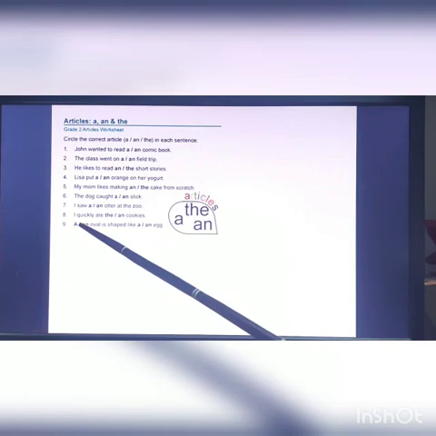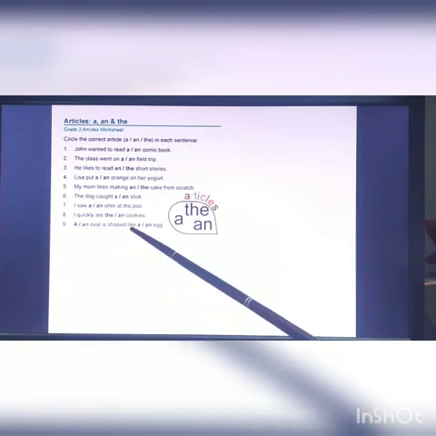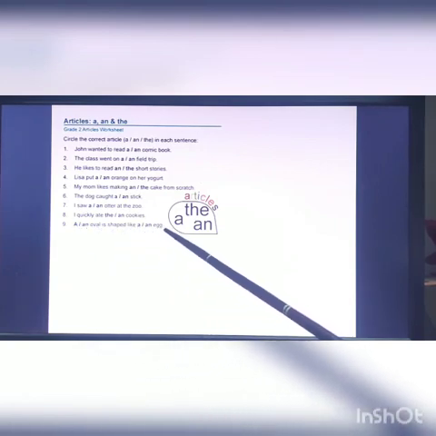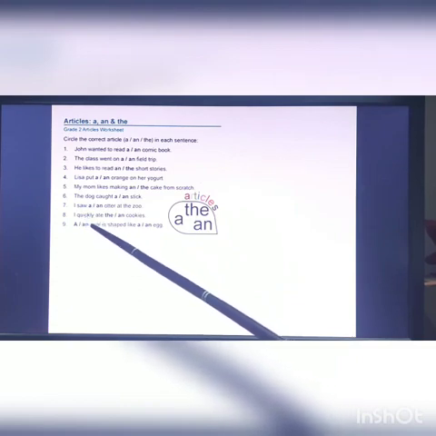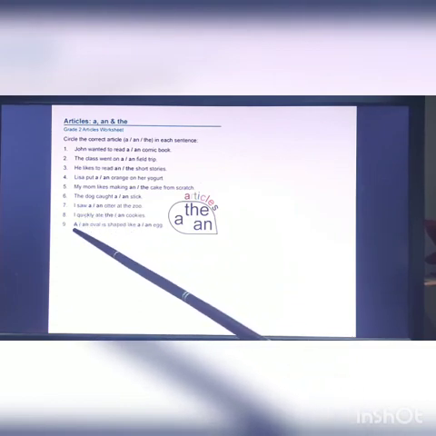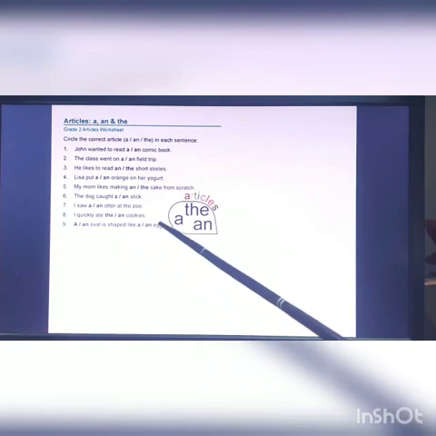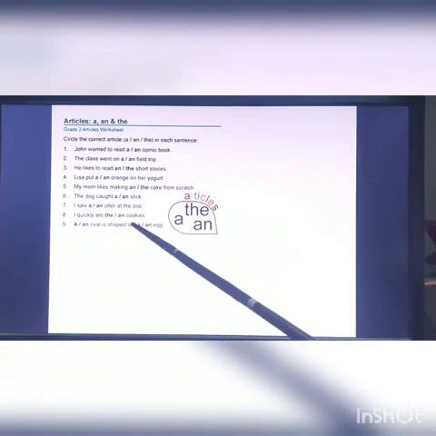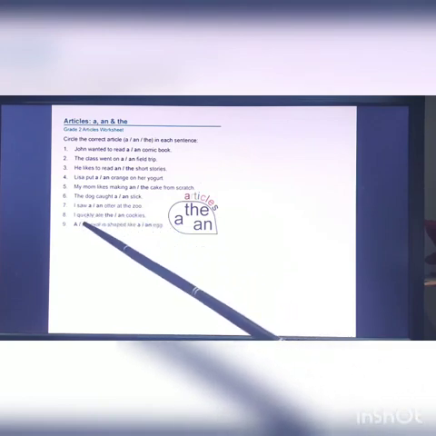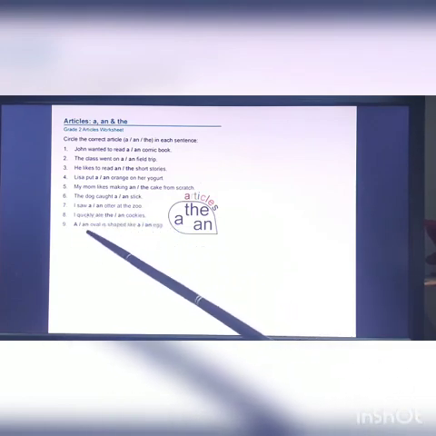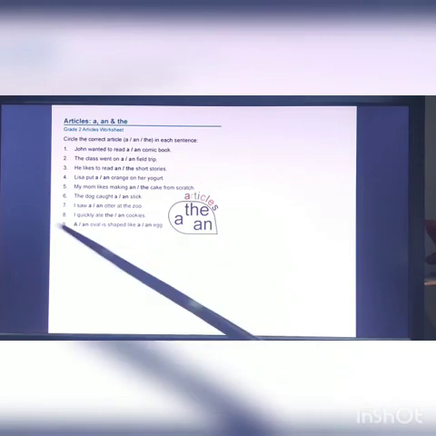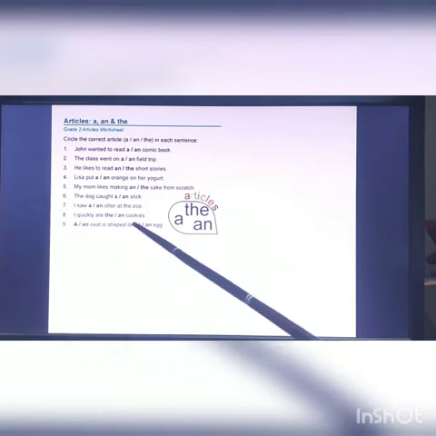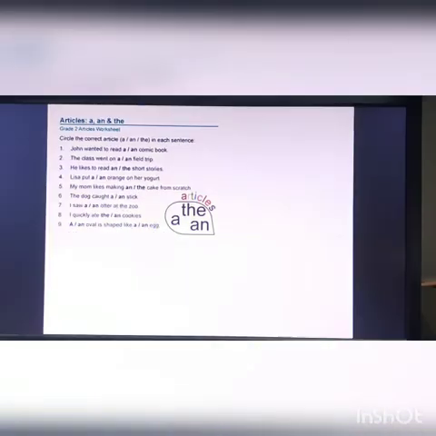Next, an oval is a shape like a egg, or an oval? A oval is a shape like an egg. So both oval and egg start with a vowel, so both the words will be an. So an oval is shaped like an egg.